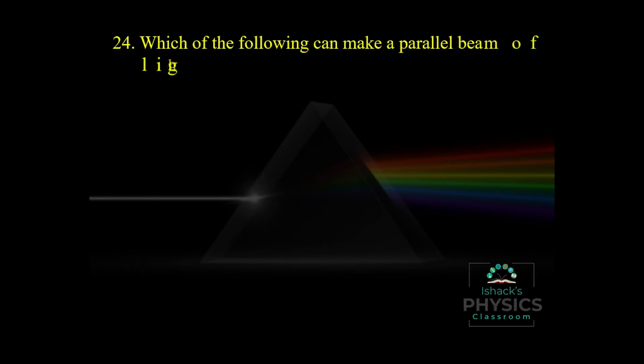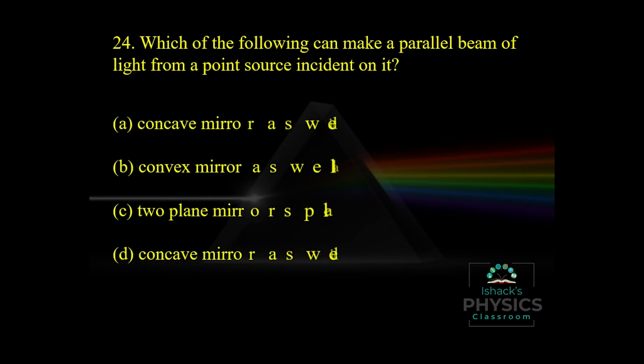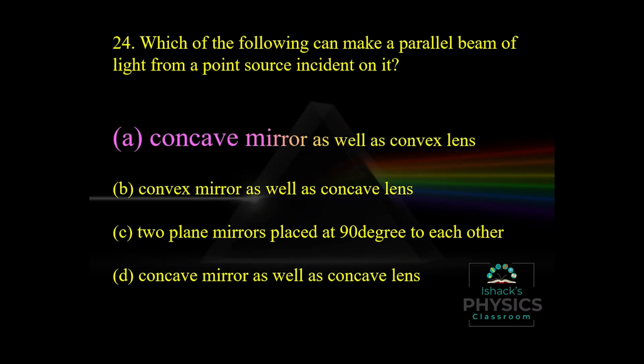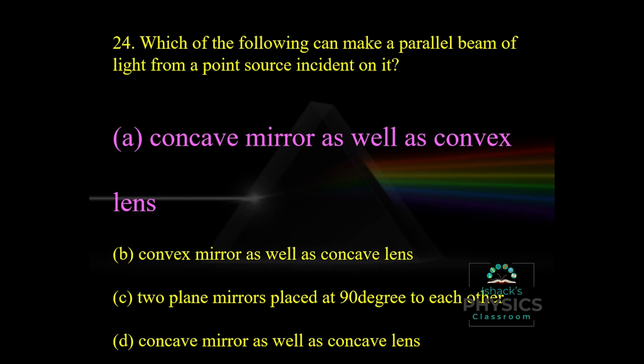Which of the following can make a parallel beam of light from a point source incident on it? That is concave mirror as well as convex lens. You all know that when the rays are parallel to the principal axis, the concave mirror converges the rays to the point known as principal focus, and the convex lens also converges them to a point. That's why both are known as converging. Concave mirror is known as converging mirror, and convex lens is known as converging lens.